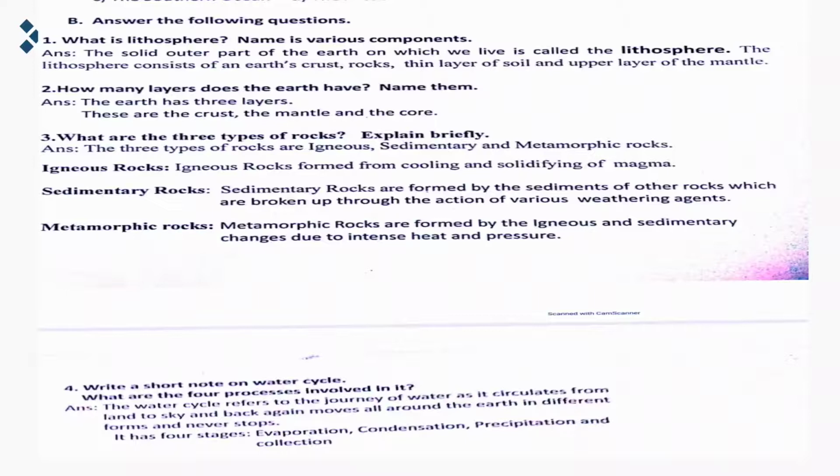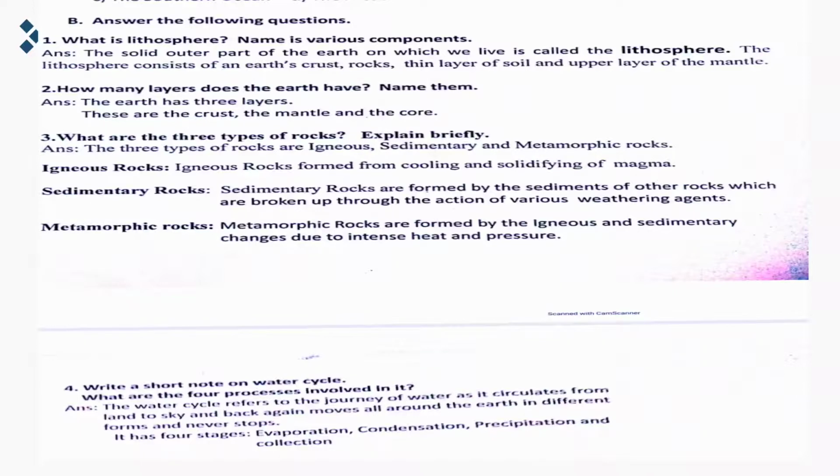Now question number 2 we have, how many layers does the earth have, name them. Now they are asking the layers of the earth. The earth has 3 layers. These are the crust, the mantle and the core. So these are the 3 layers and their names we have also discussed. Now question number 3, what are the 3 types of rocks? Explain briefly. The answer is, the 3 types of rocks are igneous rocks, sedimentary rocks and metamorphic rocks.